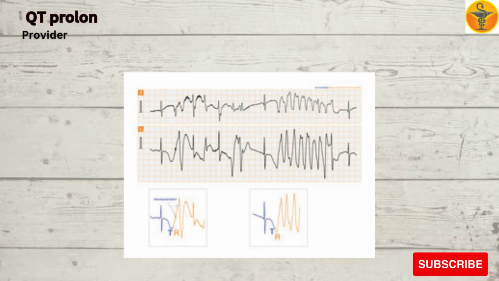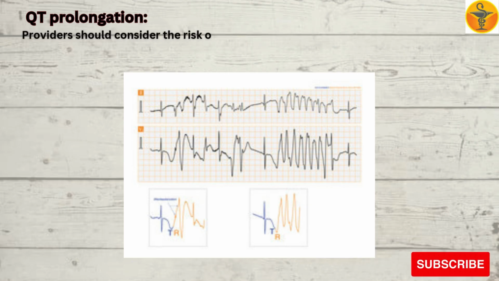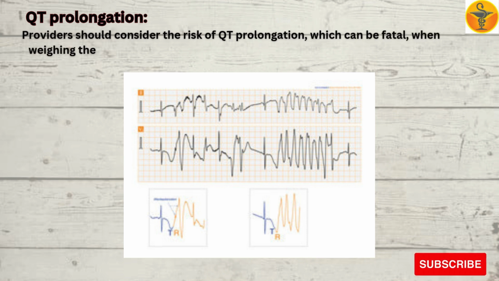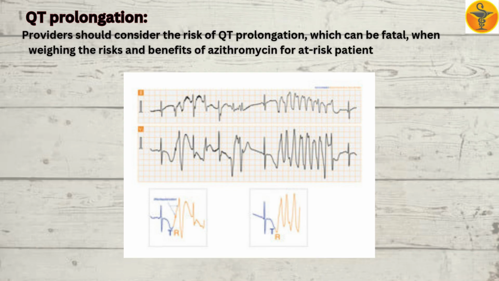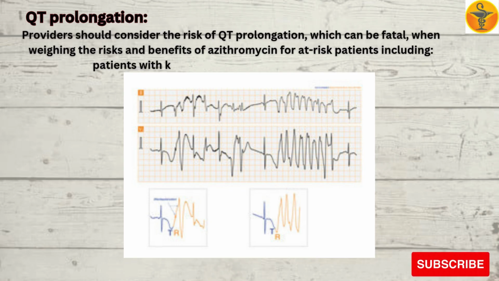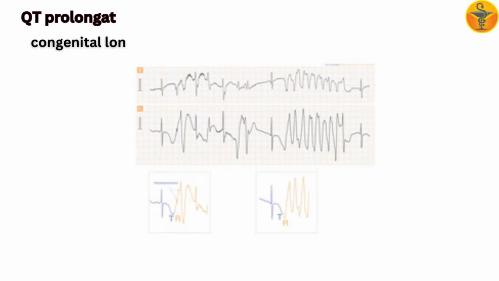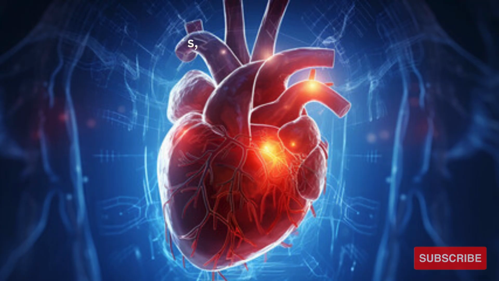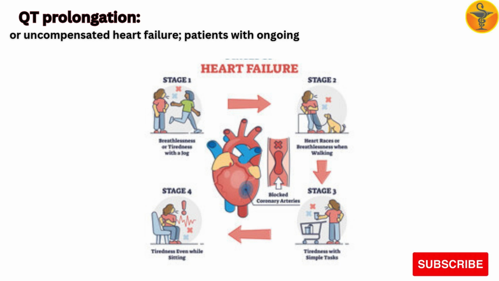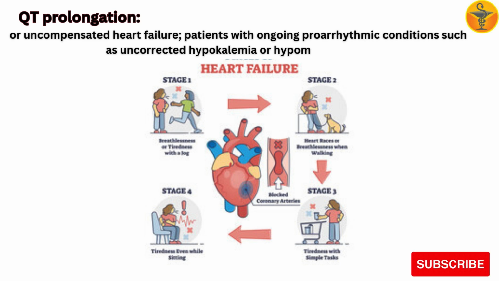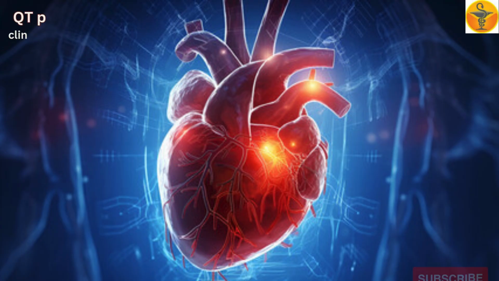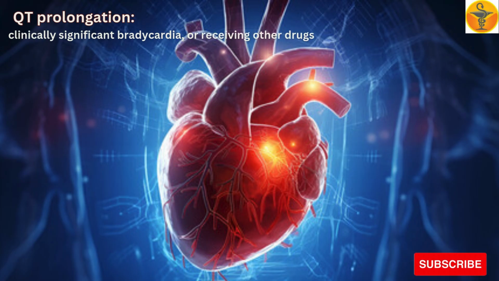Providers should consider the risk of QT prolongation, which can be fatal, when weighing the risks and benefits of azithromycin for at-risk patients, including patients with known prolongation of the QT interval, history of torsades de pointes, congenital long QT syndrome, bradyarrhythmias, or uncompensated heart failure, patients with ongoing proarrhythmic conditions such as uncorrected hypokalemia or hypomagnesemia, clinically significant bradycardia, or receiving other drugs that prolong the